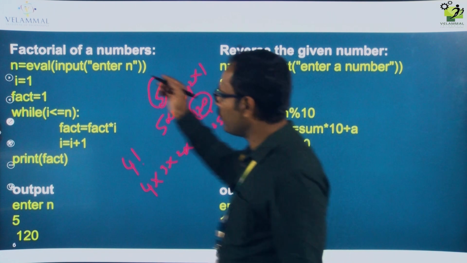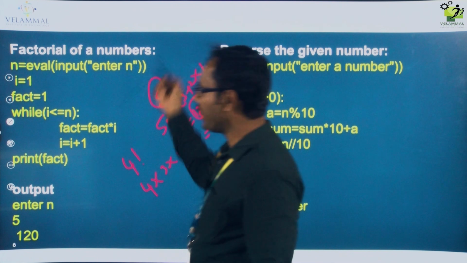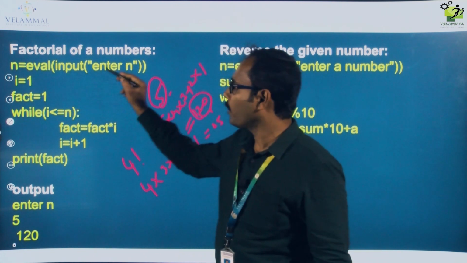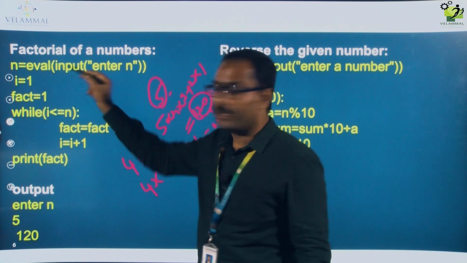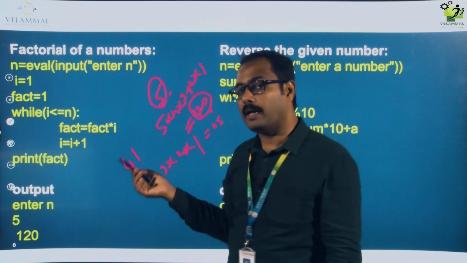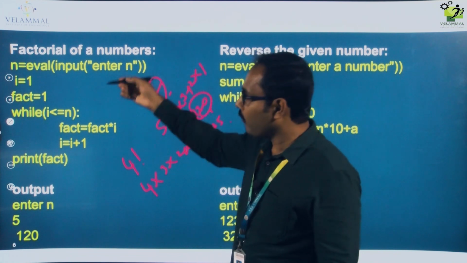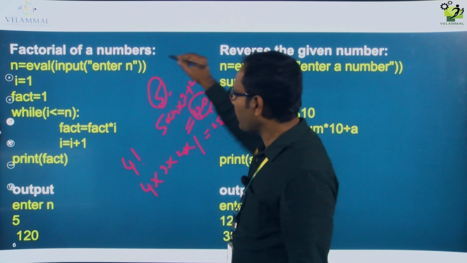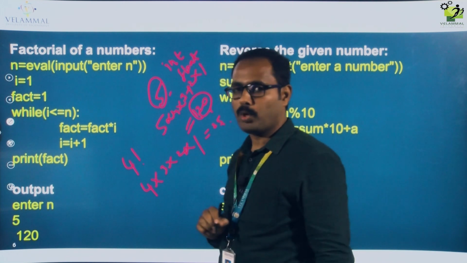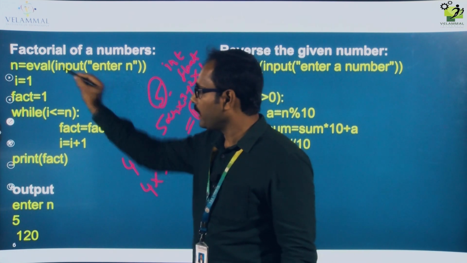Okay. So first I want to get an input during runtime. For that I am giving n, which is nothing but my input value, the number. Okay. So this is eval. What is eval? In the earlier program we have given int. Int is nothing but the integer data type. Float also you know, the float data type. So here eval is nothing but it will work for integer data type as well as float. Whatever number you want to give, you can give it. Both will be accepted by this kind of data type, that is called eval. So this is for getting input.